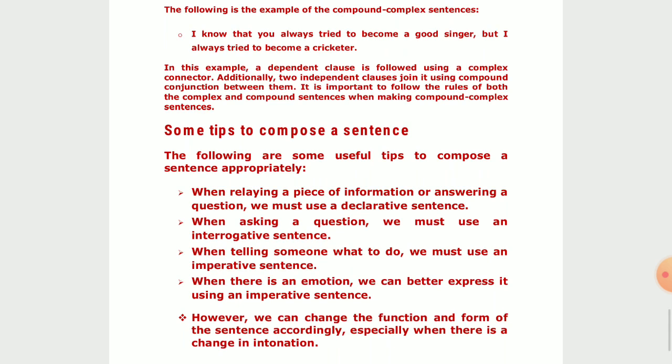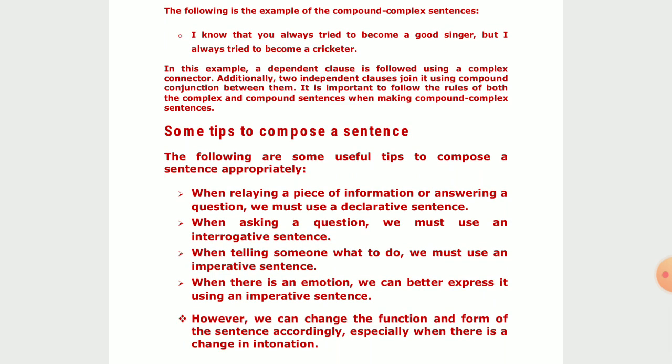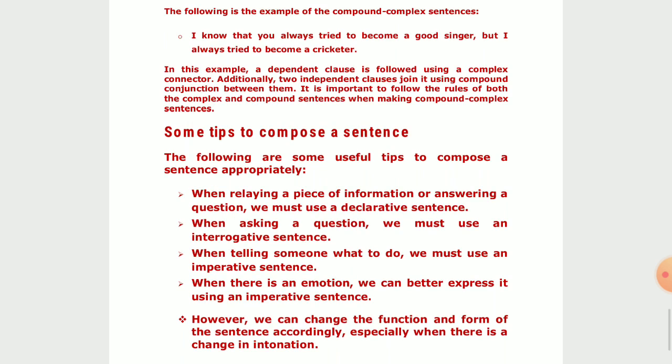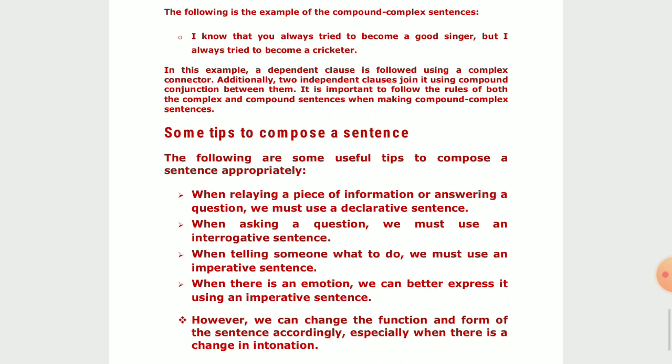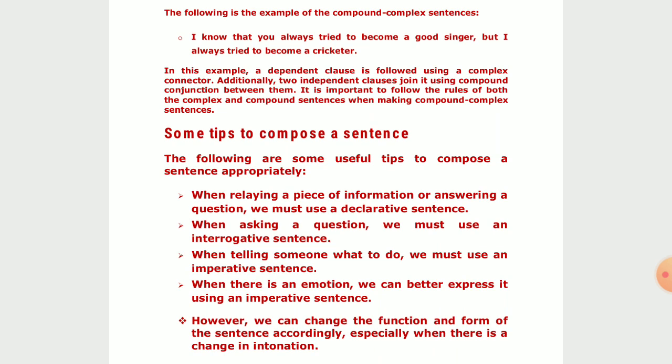Now, in this example, a dependent clause, or subordinate clause, that always depends on the main clause or the principal clause to express itself properly, is followed using a complex connector. Additionally, two independent clauses join it using compound conjunction between them. As both are used here, it is important to follow the rules of both the complex and compound sentences when making compound complex sentences. We have to follow the rules very properly.